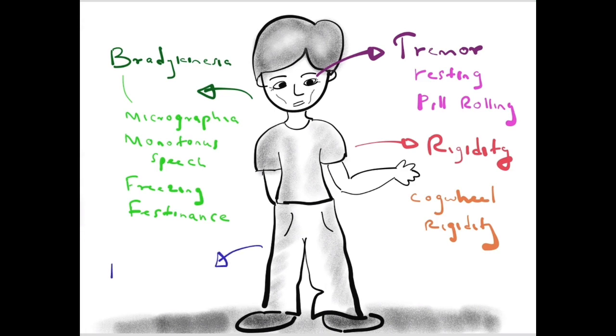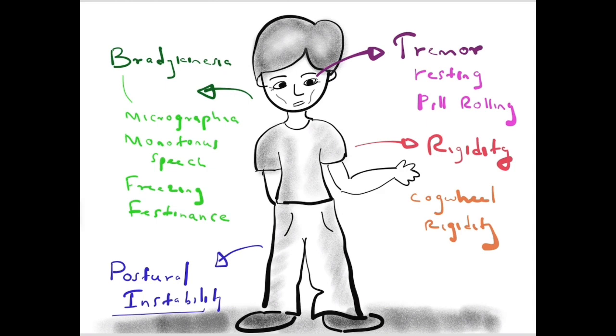And also another feature is postural instability. In Parkinson's disease, postural instability comes in the later stage. If it occurs in the early stage, we should think about another cause for Parkinsonism. In idiopathic Parkinsonism, it comes in the very late stage. But in other forms of Parkinsonism, there's an entity called Parkinson plus syndrome, and in those it comes early. So we have to think of another entity if we detect postural instability in the early stages.